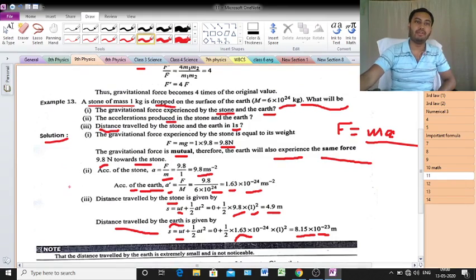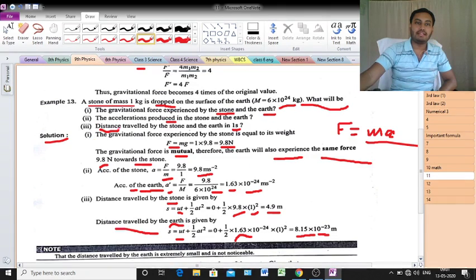Again, that is a brief revision. At first you need to calculate the force. If you want to calculate the force, you have to put F equal to mg. Clear? The value of m is 1, the value of g is 9.8, so the answer will be 9.8 Newton. Again the value will be the same for the earth also.